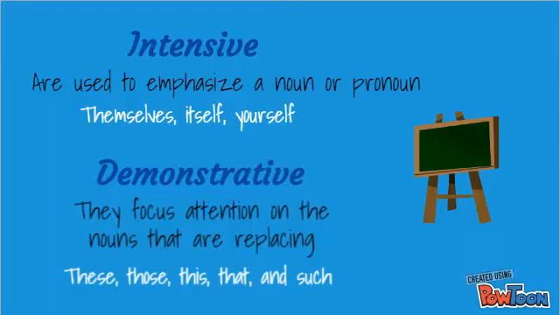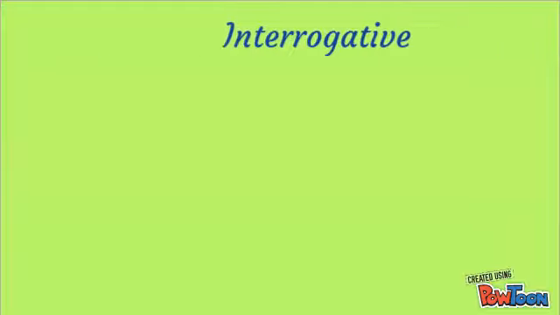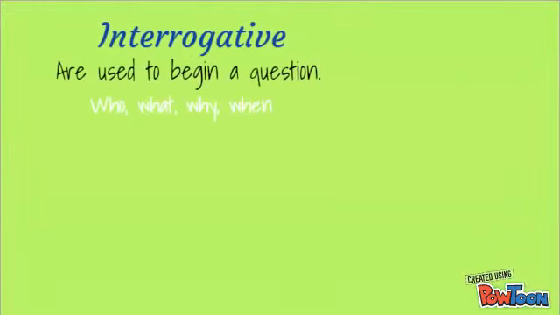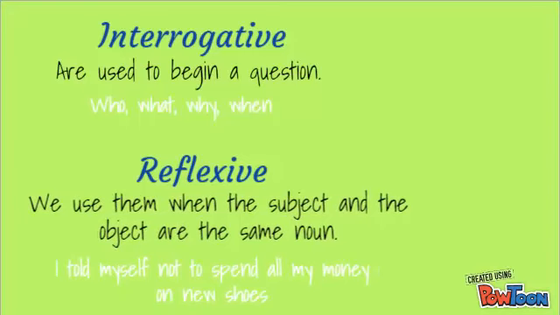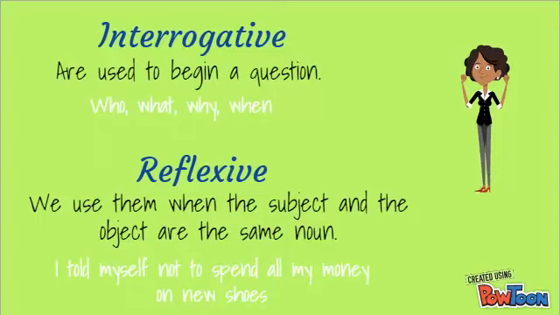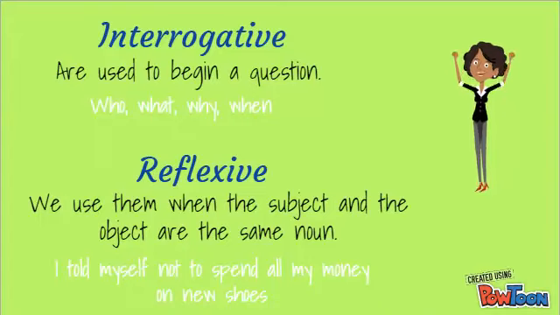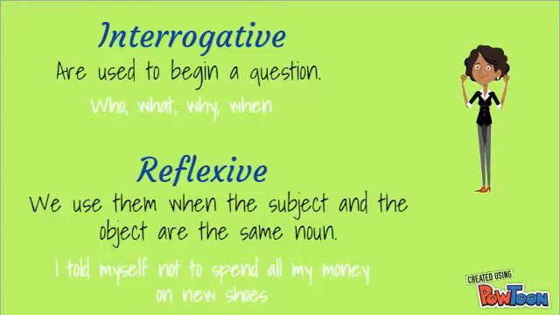Demonstrative pronouns focus attention on the nouns that they are replacing. For example, this, those, that, and such. Interrogative pronouns are used to begin a question. For example, who, what, why, and when. Reflexive pronouns we use when the subject and the object are the same noun. For example, I told myself not to spend all my money on new shoes.